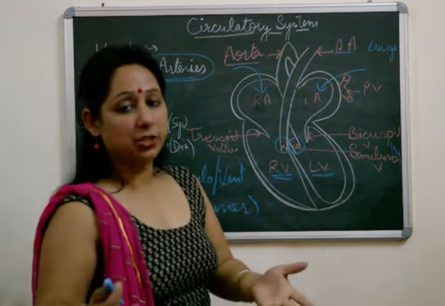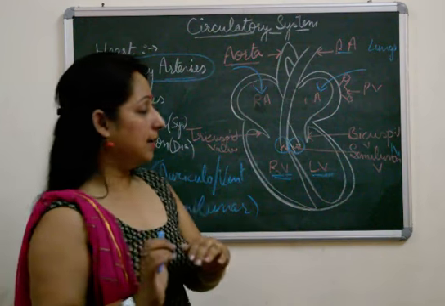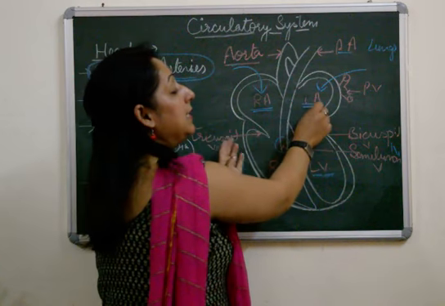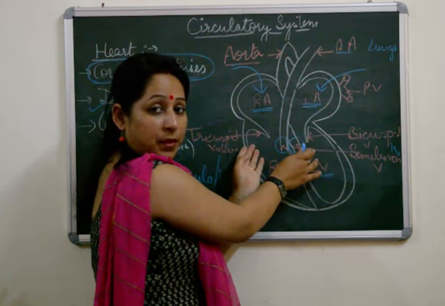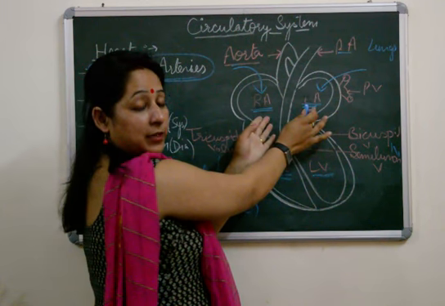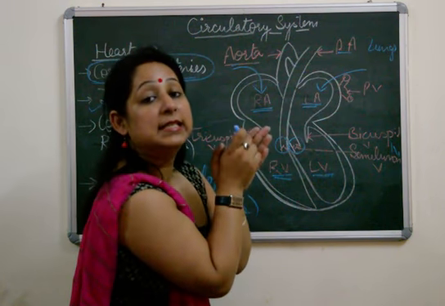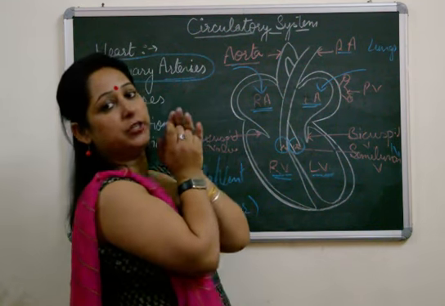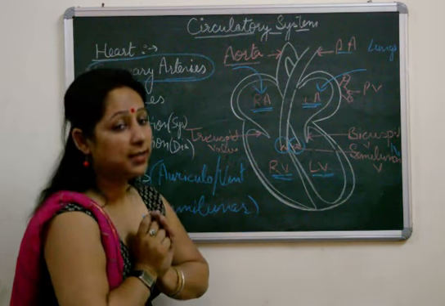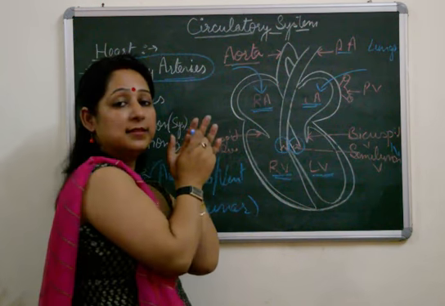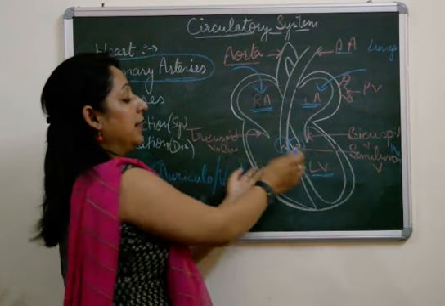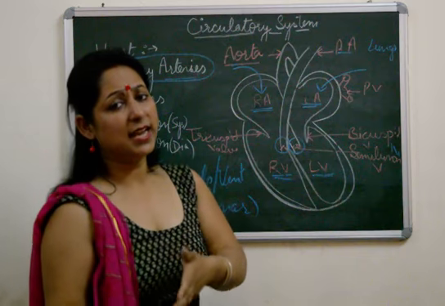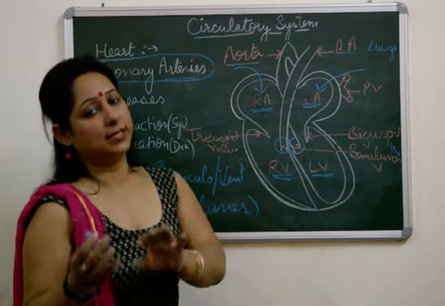अगर इसको दूसरी language में if I want to say, तो what is said here that when will this tricuspid and bicuspid valve close? When the auricles are filled up with the blood. Okay, so when the auricles are filled up with blood, it means it is auricular diastole and ventricular systole, a condition in which auricular diastole and ventricular systole is there. And when will the semilunar valves close? They'll close when the ventricles are filled with blood, that is, the ventricles are relaxing. Ventricular diastole and auricular systole will be there.